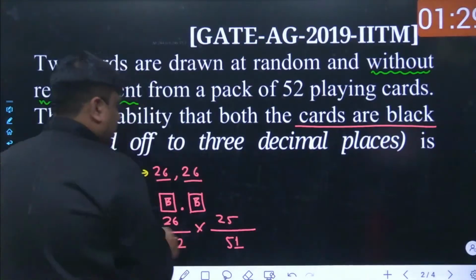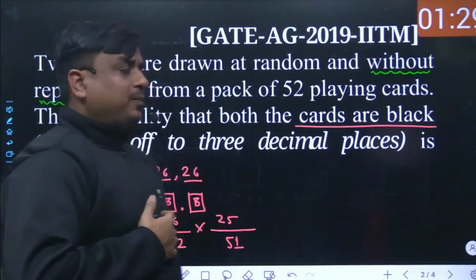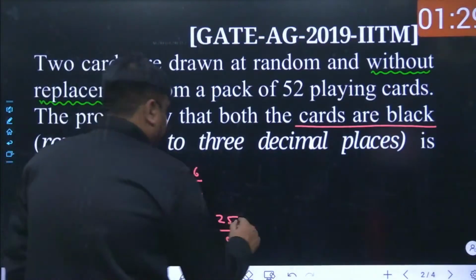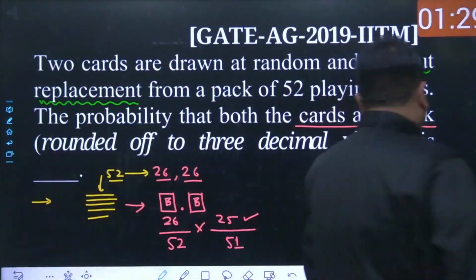So what you have to do is just multiply them together, and at the end of the day you get the answer as well. So till this point I don't think any student would have any kind of doubt.